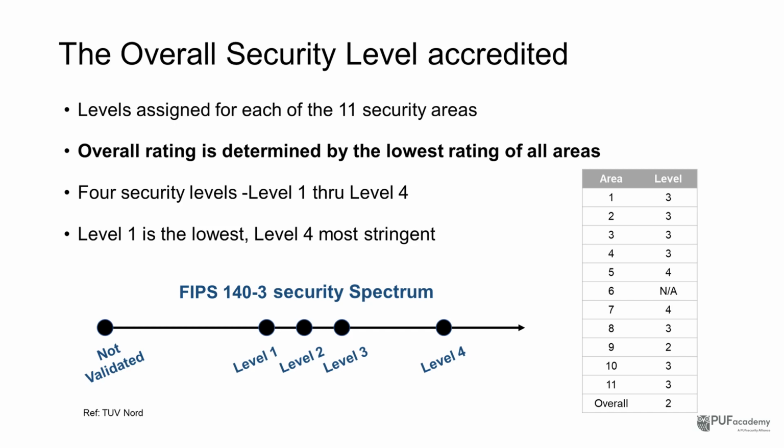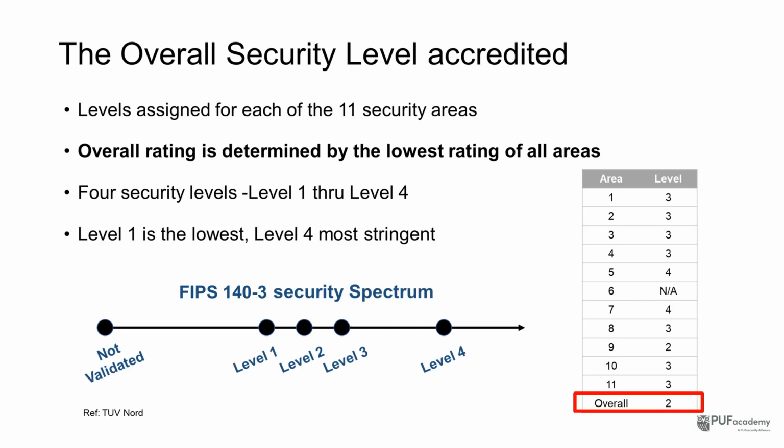Let's look at the example on the right table. If even one area is only at level 2 while the other 10 areas are at level 2 or 4, the overall level is still level 2. Think of it as the weakest link sets the ceiling. So your design and your submission must avoid single-point weaknesses that could drag you down.